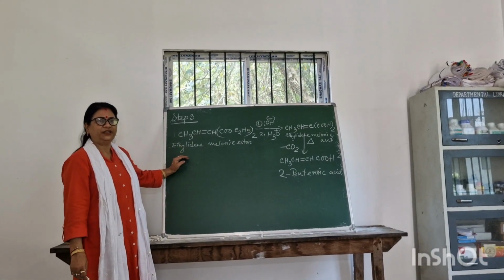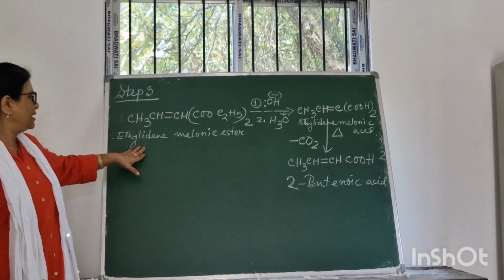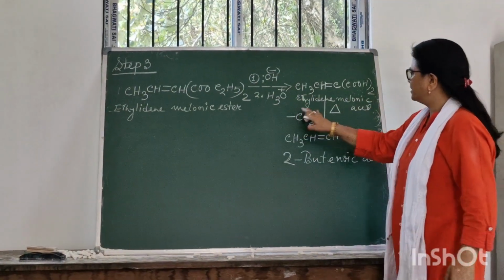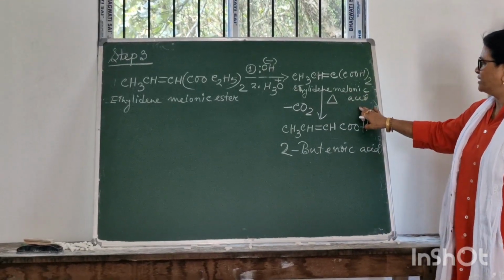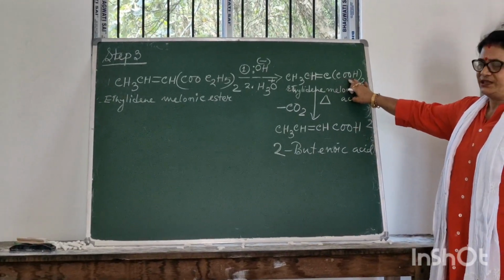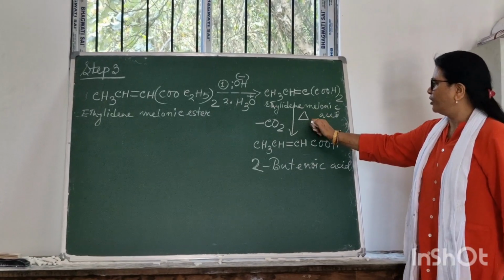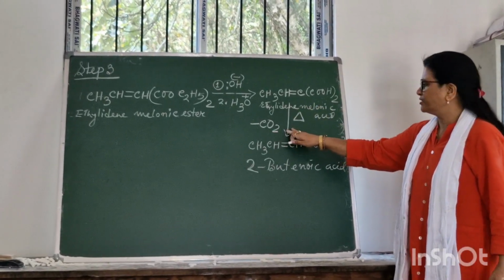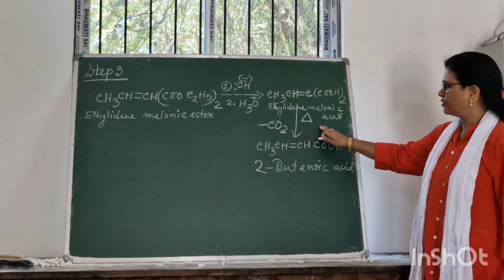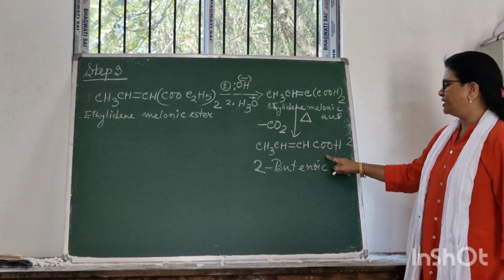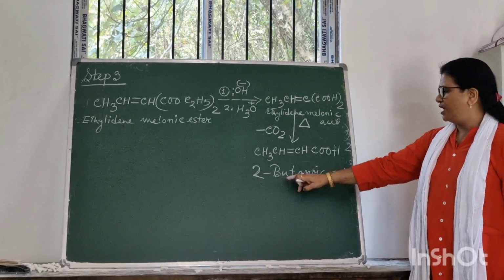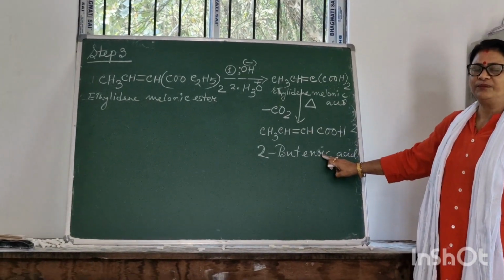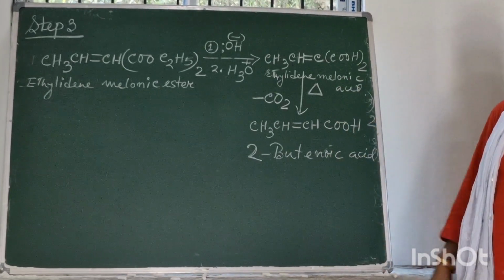In stage 3 of the mechanism, the ethylidene malonic ester on hydrolysis in the presence of base gives ethylidene malonic acid. Here two carboxylic acid groups are present, which on heating liberate carbon dioxide, that means a decarboxylation reaction occurs to form the alpha beta unsaturated acid, which is called 2-butenoic acid. This is the final product of the Knoevenagel condensation reaction.